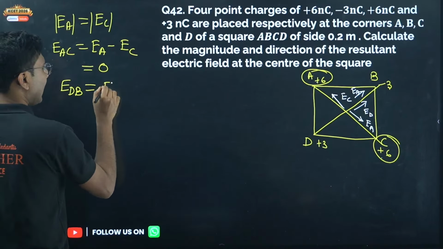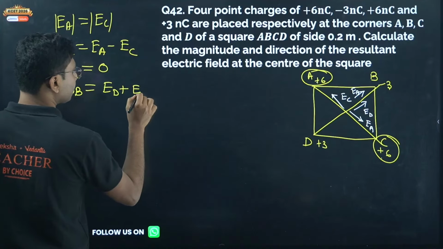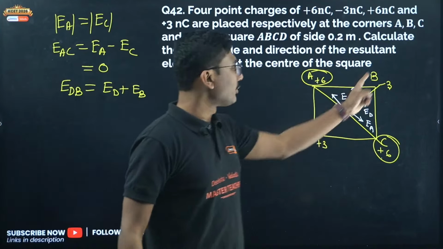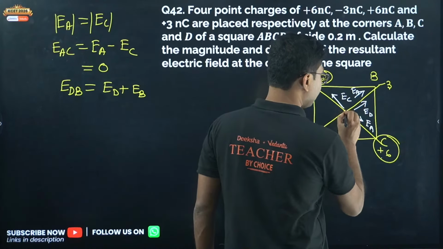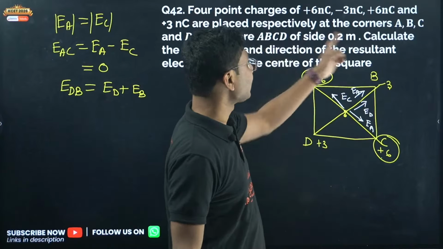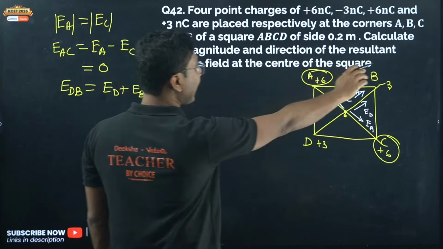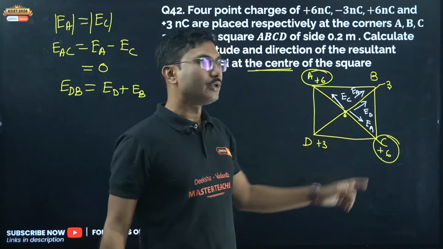EDB is basically the addition of ED plus EB. ED is also in this direction, EB is also in this direction, both for this point. This is the center of the square, right? They ask you to calculate the magnitude and direction of the resultant electric field at the center. Center means where the two diagonals meet.